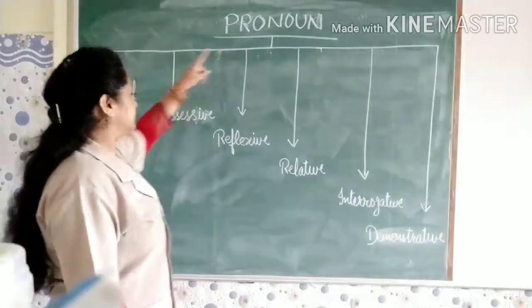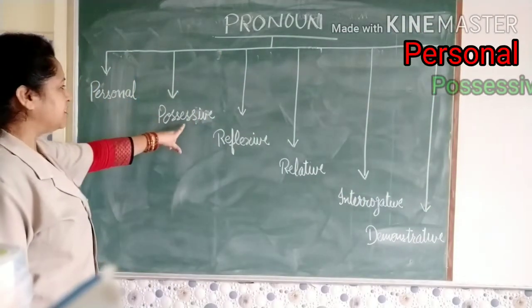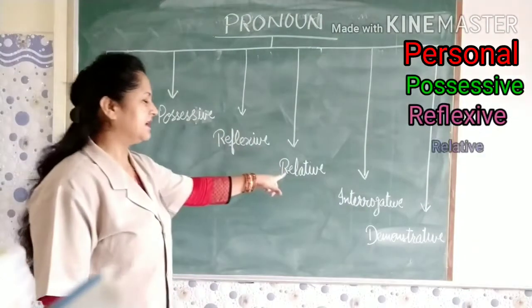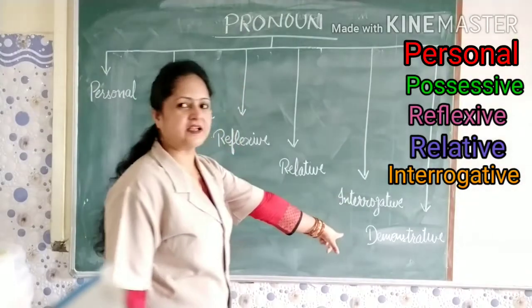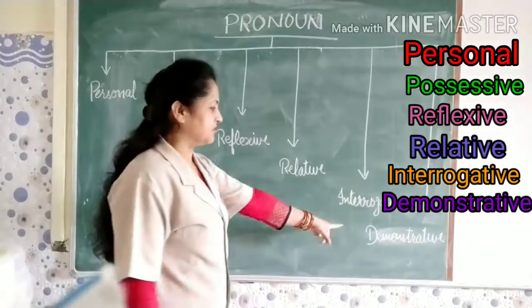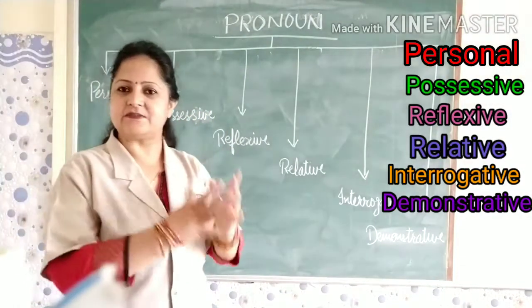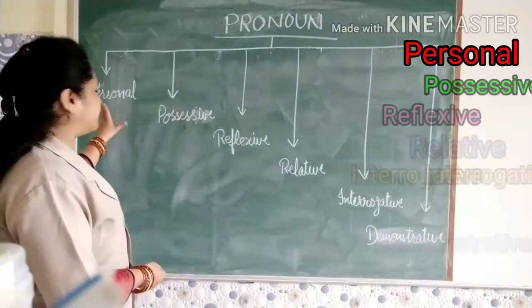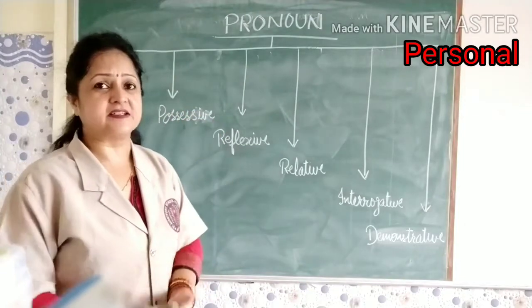So pronoun, first of all, personal pronoun, then possessive pronoun, reflexive pronoun, relative pronoun, interrogative pronoun, and the last one is demonstrative pronoun. I am going to explain all these pronouns one by one. So let us start from personal pronoun.